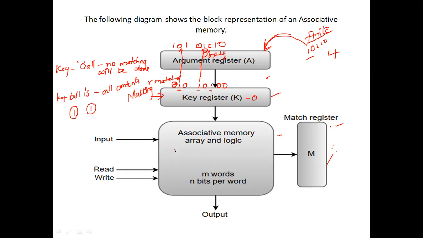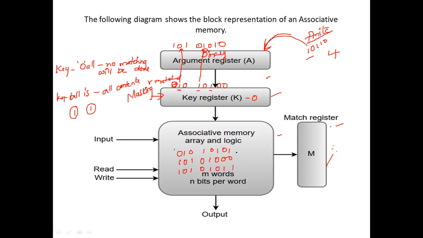Suppose here 0 1 0 1 0 1 0 1. These are the items in the associative memory logic. Here 1 0 1 0 1 0 0 0, and the next one 1 0 1 0 1 0 1 0.